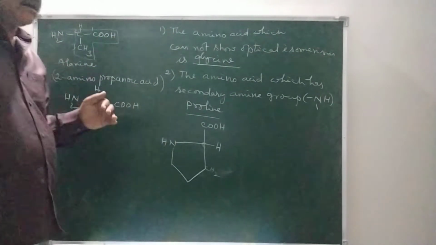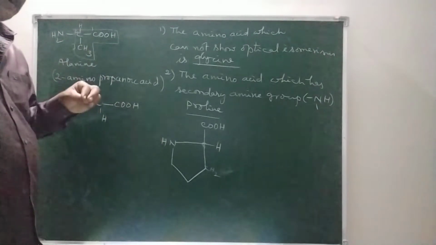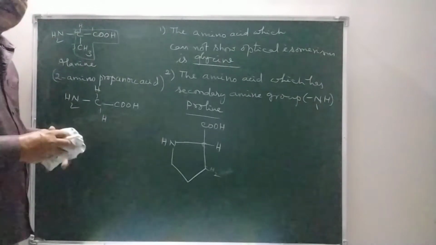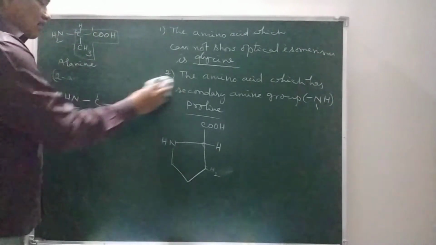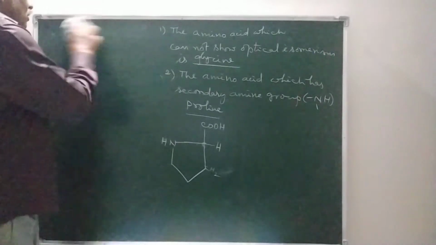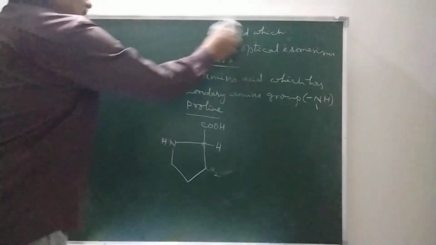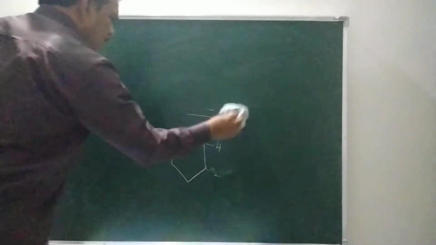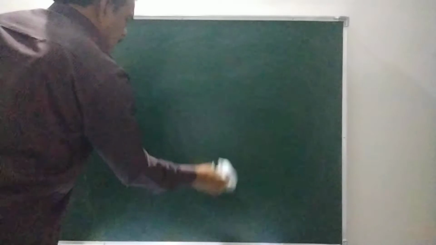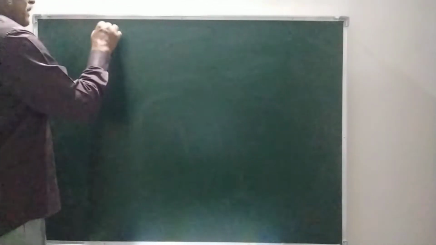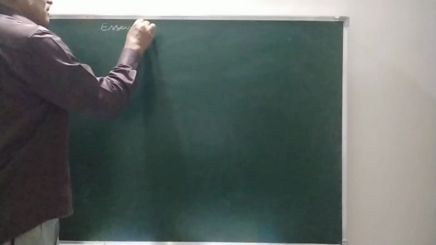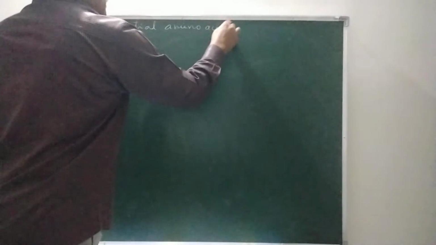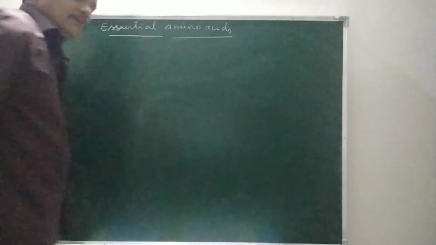And how do we identify whether the given amino acid is an essential or non-essential amino acid? How to remember the essential amino acids? There is a small trick to remember them.